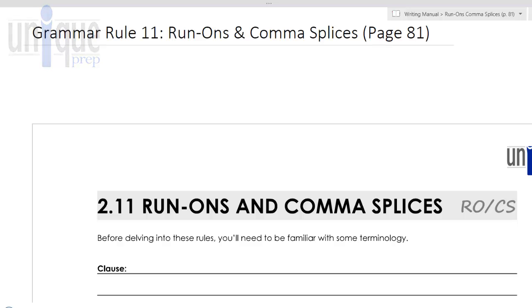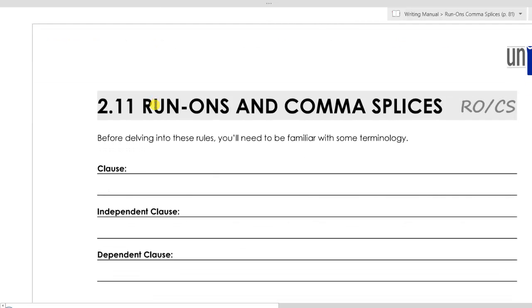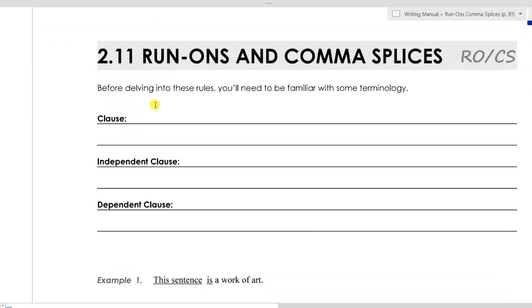Grammar rule number 11, run-ons and comma splices. This is page 81 of the writing manual. Run-ons and comma splices. We are going to go over a little bit of terminology before we jump into these rules, just so everybody is clear what the heck we're talking about.